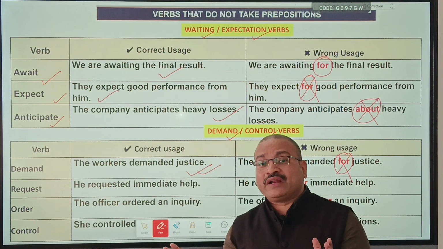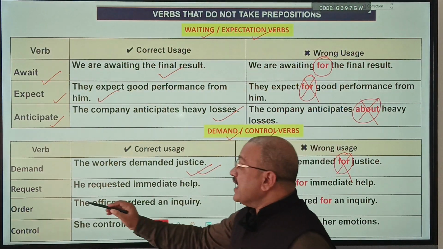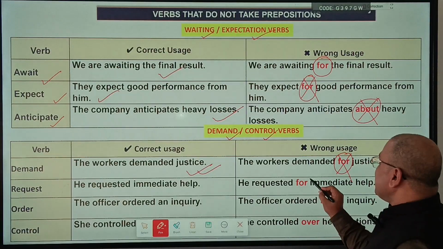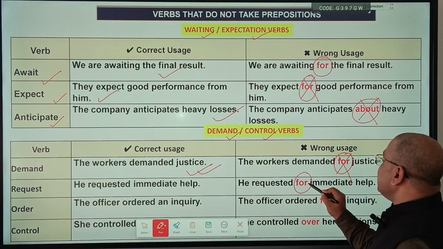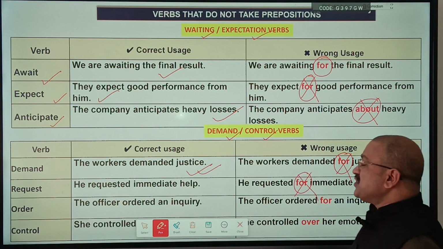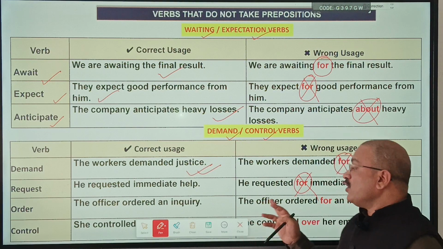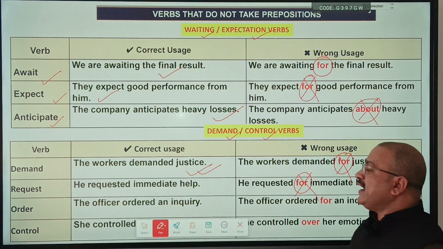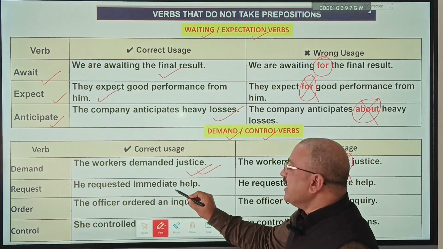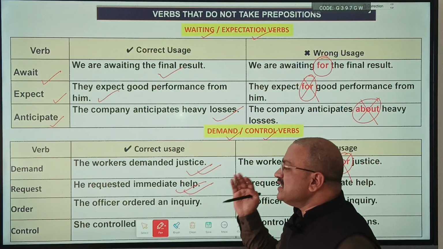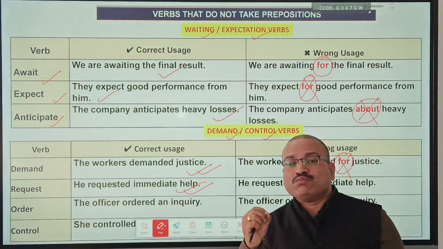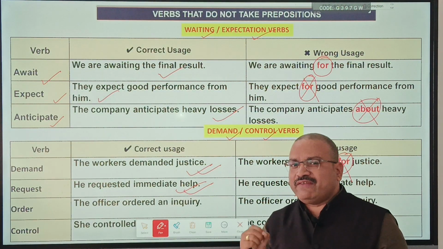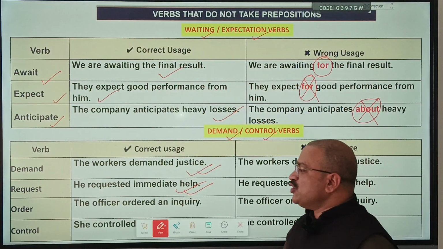He demanded for is wrong. Request: He requested for immediate help. Wrong. He requested for immediate help is wrong. Request will not be followed by a preposition. He requested what? Immediate help. These are very, very small errors that you have to be very, very careful about in the examination.